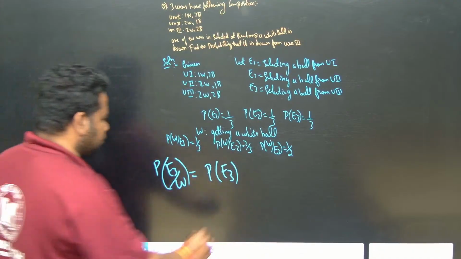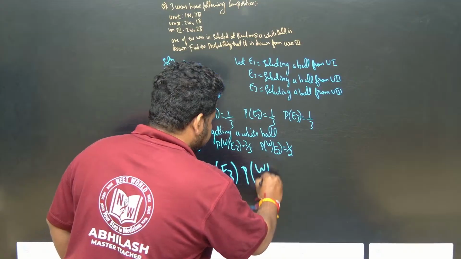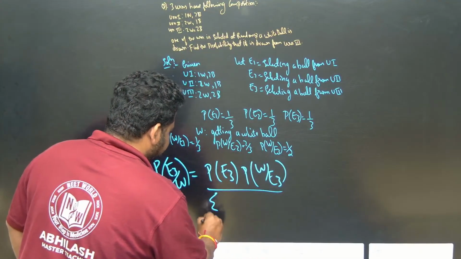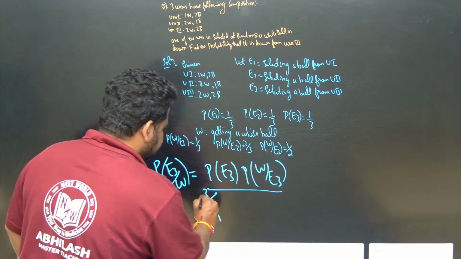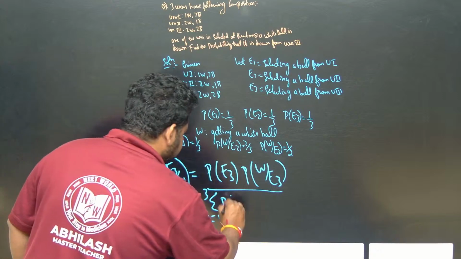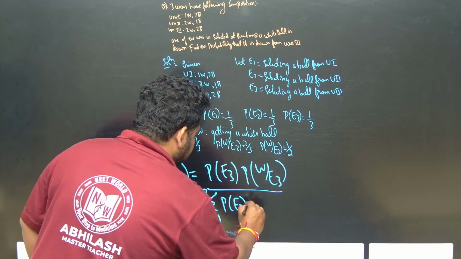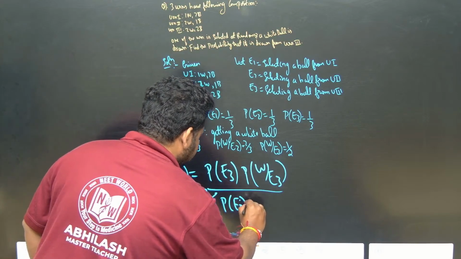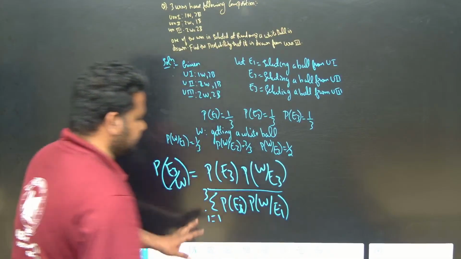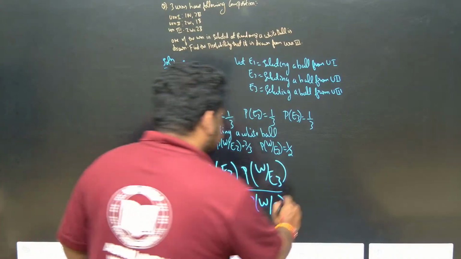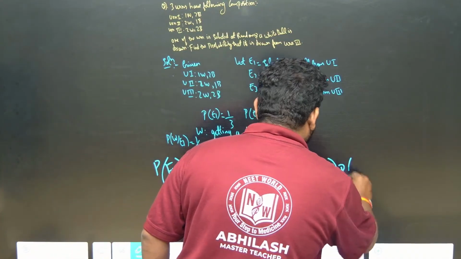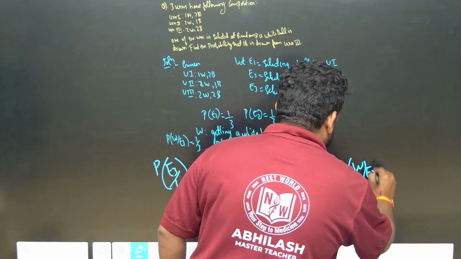Probability of E3 into probability of W given E3, divided by the summation of i running from 1 to 3, since there are 3 urns, of probability of Ei into probability of W given Ei. So this is equal to, friends, probability of E3 into probability of W given E3 divided by the summation, correct?